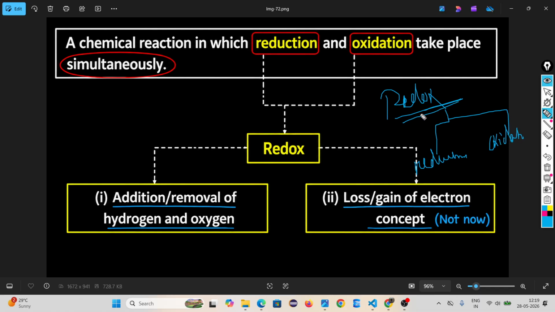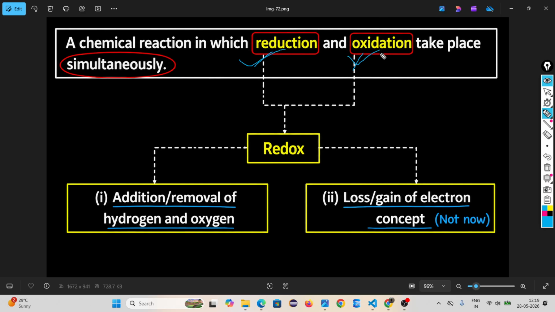And remember, when a redox reaction is happening, these two reactions are happening simultaneously, means side by side. Redox is a chemical reaction in which reduction and oxidation take place. Till now we don't know what you mean by reduction and oxidation. But if you remember, when we were teaching photosynthesis, at that time I was telling you the reduction of carbon dioxide with hydrogen to make glucose. Remember? So to understand a redox chemical reaction, first we have to understand reduction and oxidation. Then come to redox.